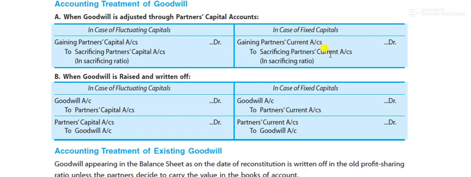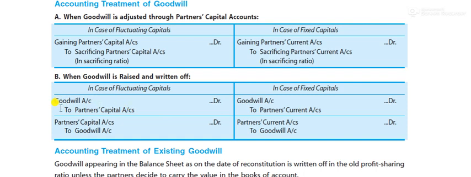Next is when goodwill is raised and written off. Sometimes there is a need to raise the goodwill in the current year. If we need to raise the goodwill, the entry is goodwill account debit to partners' capital account, and if the capital is fixed, the entry is goodwill to partners' current account. If the capital is fluctuating, then the entry is simple, goodwill account debit to partners' capital account. Okay, this is, we are raising the goodwill. Goodwill is an asset. An asset always has a debit balance, that's why we debited it.